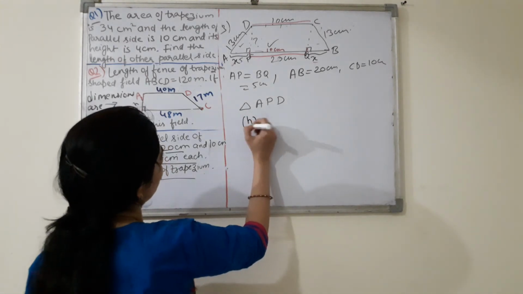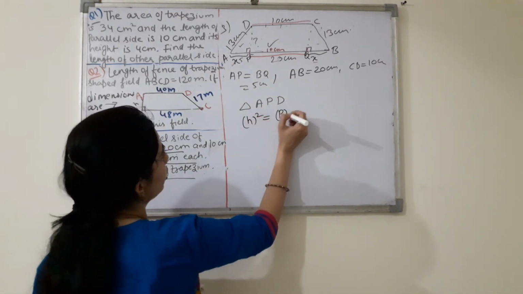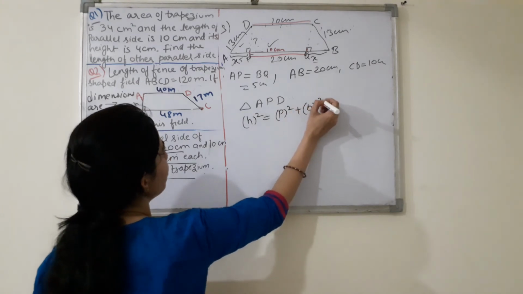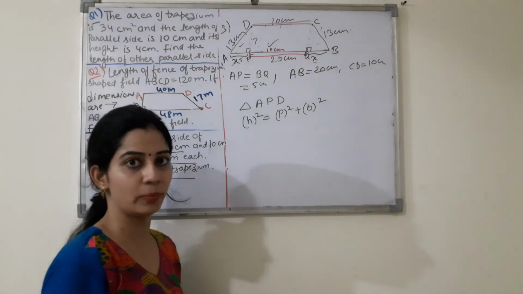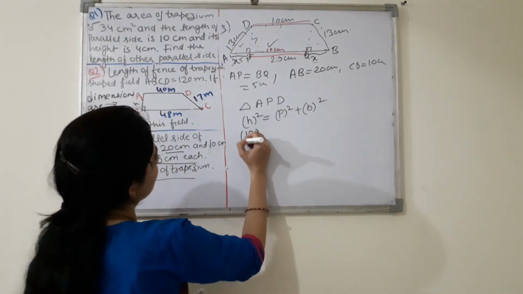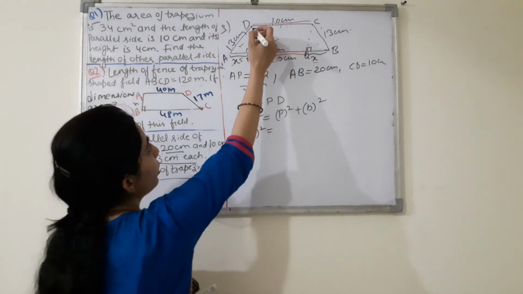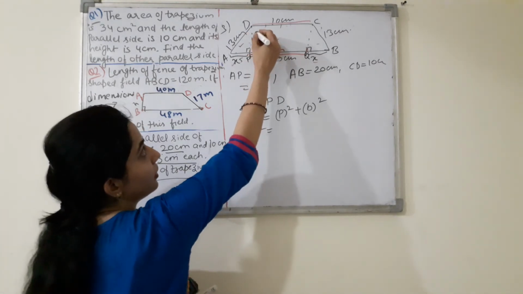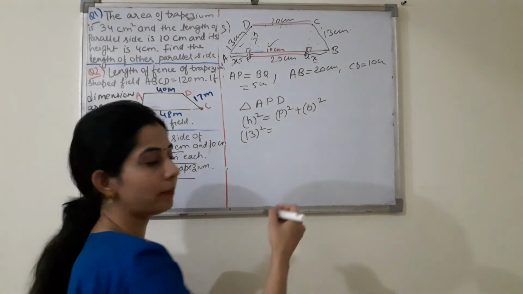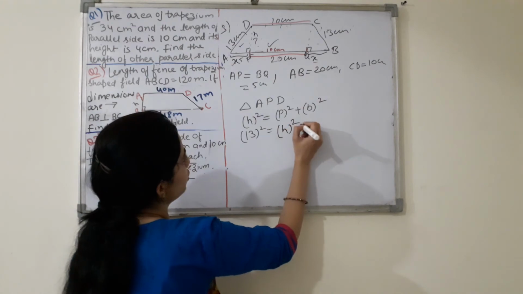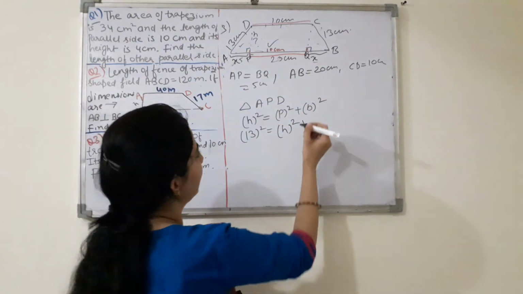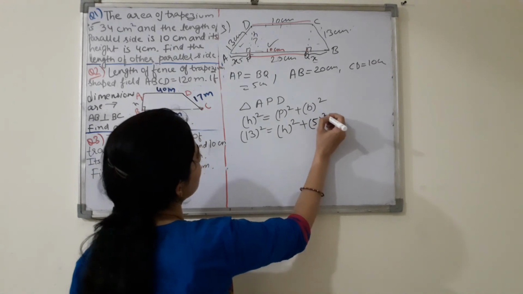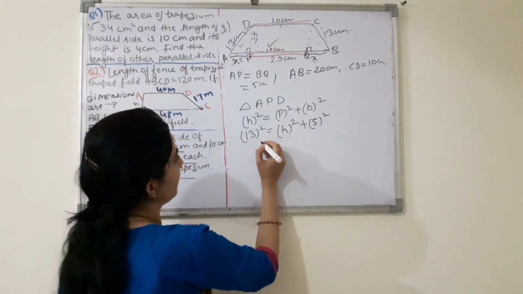So Pythagoras theorem is hypotenuse square is equal to perpendicular square plus base square. Right? Now this slant line will be your hypotenuse, so that is 13 centimeter square. Perpendicular is what? This is your height, right? This height will be the perpendicular. So this you will find, and AP, that is your base, आपने find किया है अभी 5 centimeter. So this is 5 square.